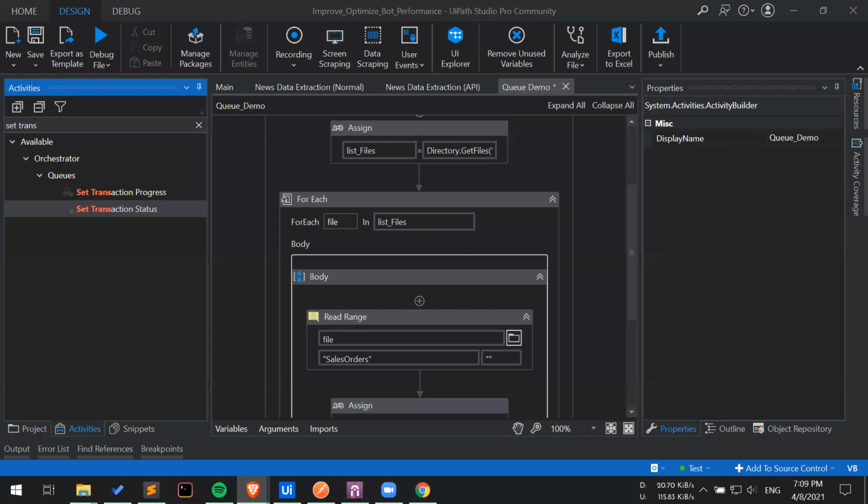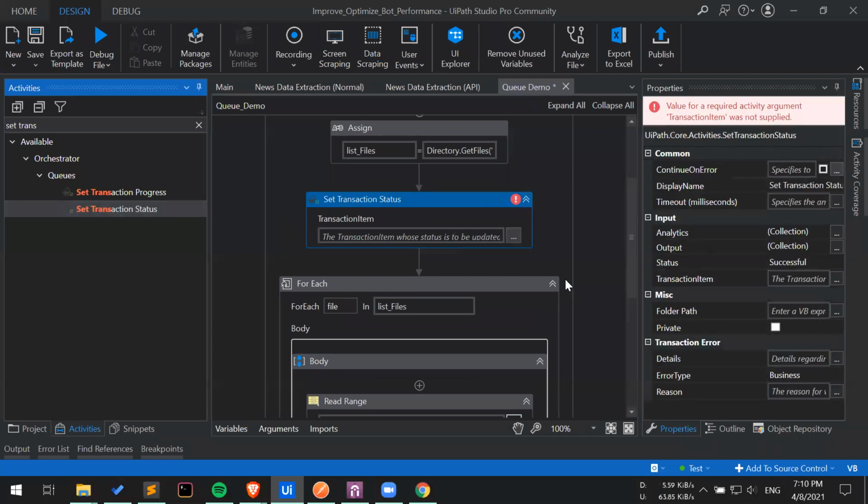I think Ishmeet understood my query. So what you are trying to say is, even if the exception is set as business rule exception, it will retry, correct? Correct, if I set the retry at the queue level, not in the REFramework. In that scenario, what you can do is, whenever you're setting the status, provide additional details like the failure reason. These details come back once you retry.